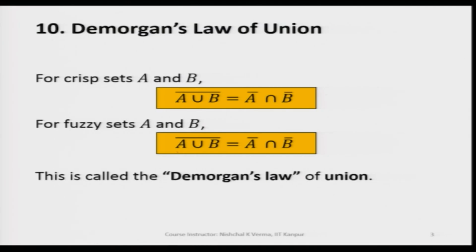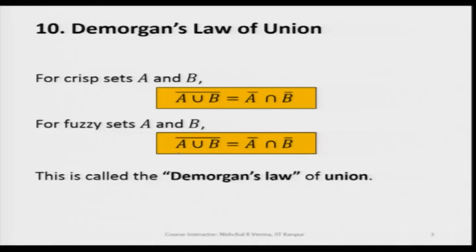So, if we take two fuzzy sets A and B, and we take the complement of A union B, we are getting the fuzzy set which is complement A intersection complement B. So, De Morgan's law for fuzzy sets also holds good. So, let us now understand De Morgan's law for fuzzy sets better by taking a couple of examples.